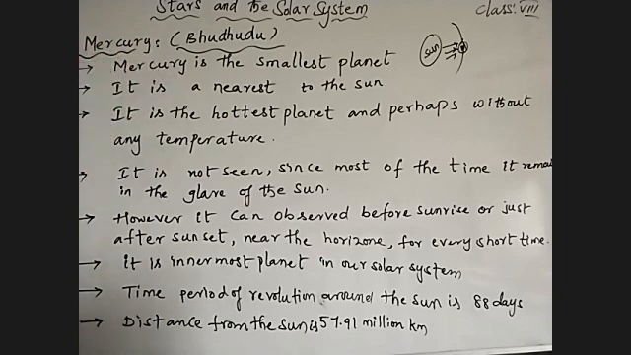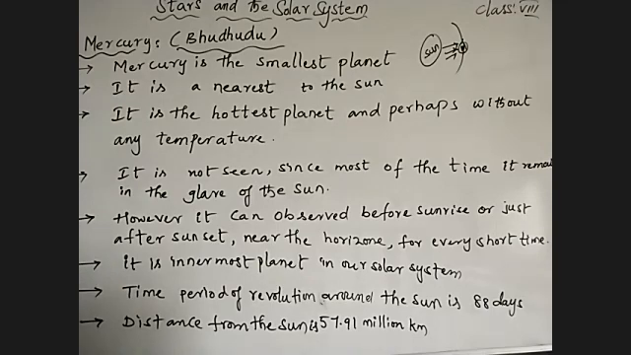Generally, Mercury is a messenger of God for the Roman people. The Roman people believed that Mercury is a messenger of God. They may give devotion to that particular planet.